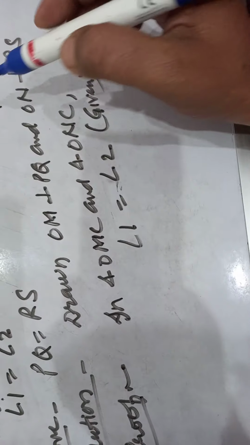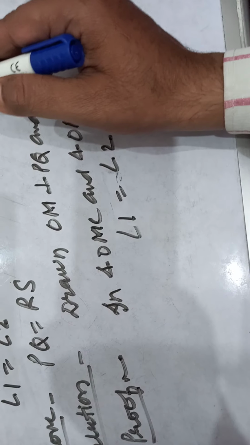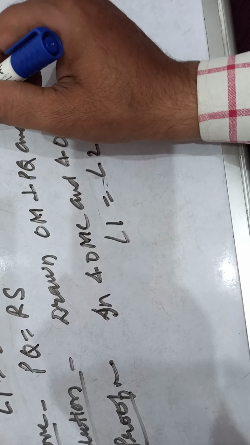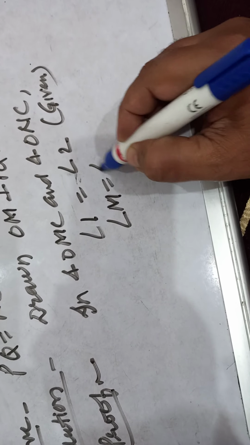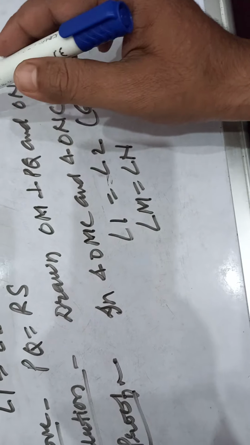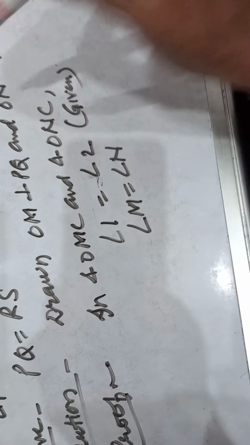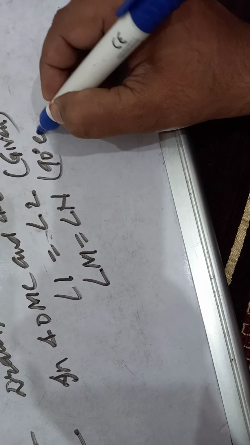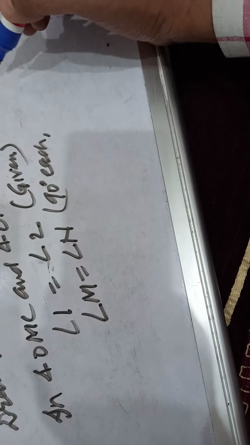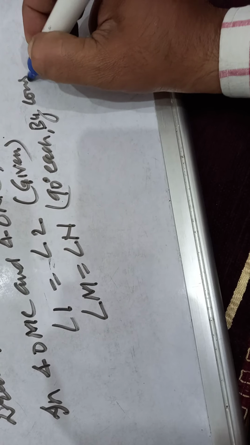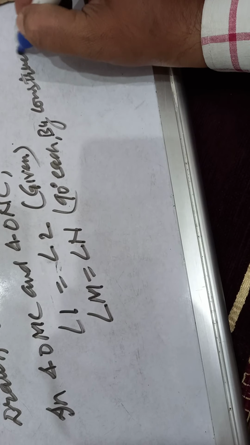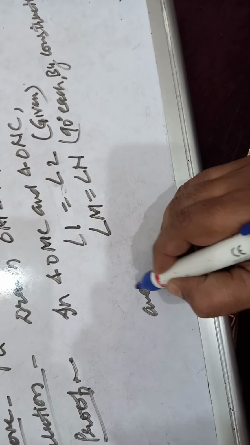See, angle M equal to angle N. Angle M is 90 degrees here, and angle N is also 90 degrees, in the triangles I am talking about. Clear? That is 90 degrees each, 90 degrees each by construction. Okay children, and what else is there, children?